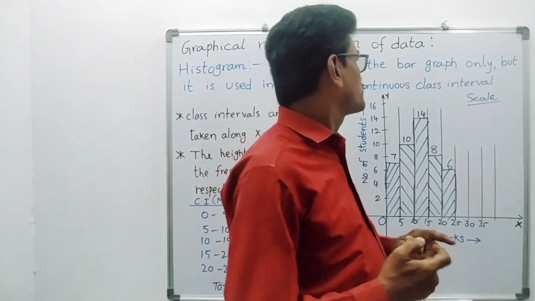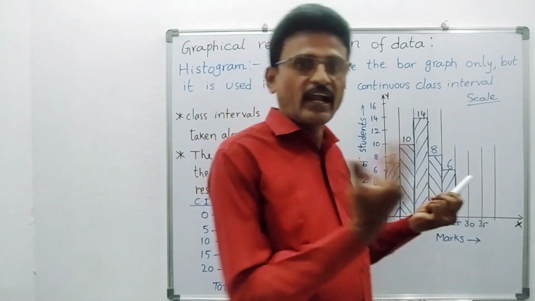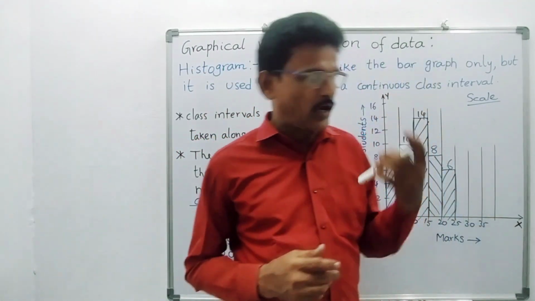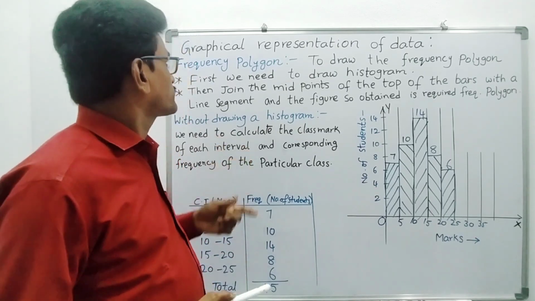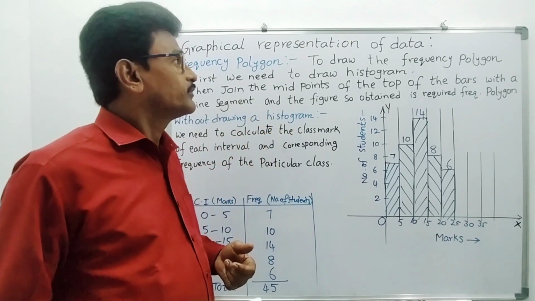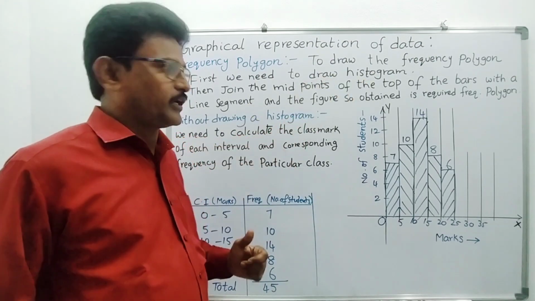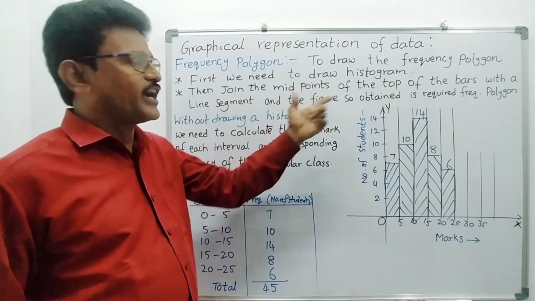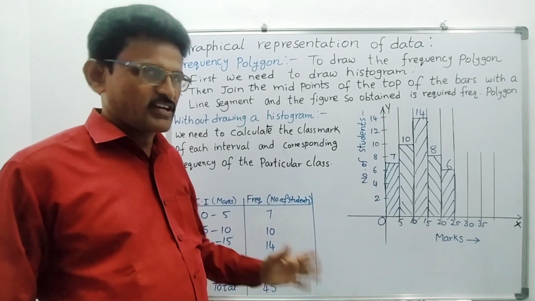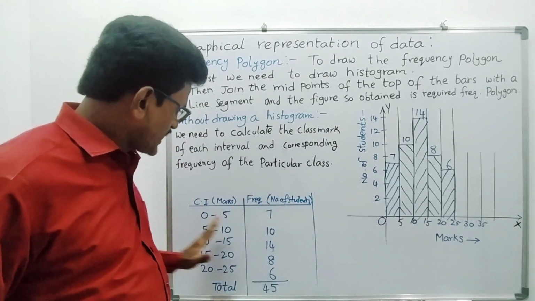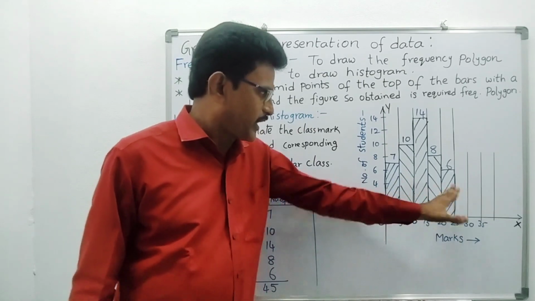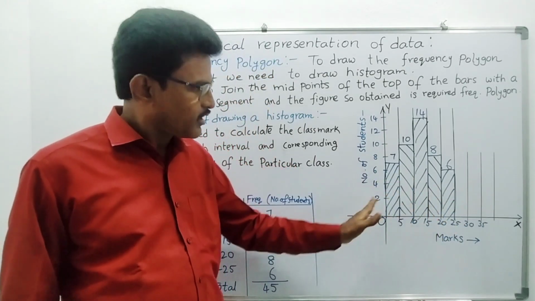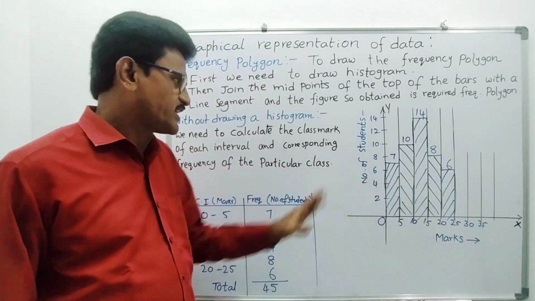Right. Now we will discuss the third one, the frequency polygon. Students, this is the last part. To draw the frequency polygon, first we need to draw a histogram. I am continuing the last problem, the same example. We already plotted the histogram. These are continuous bars, so we say that is a histogram.